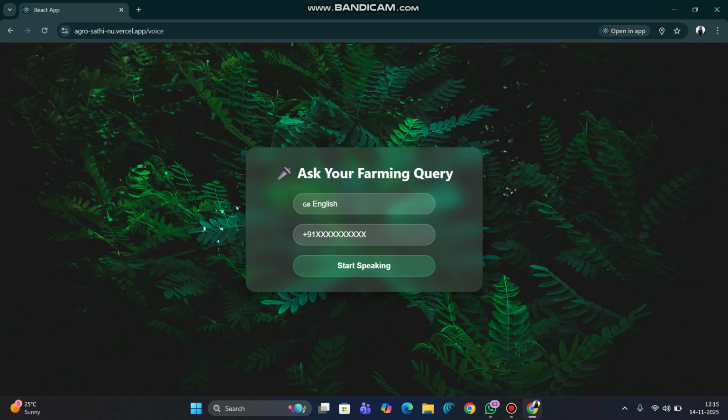Okay. So here you can see we have currently implemented two local languages, and one is the universal language, English. We can upgrade it more. Again, here a number. So why a number? Because we have to make this thing farmer friendly. So that's why we have integrated WhatsApp in it. What WhatsApp does is it stores all the queries and the responses coming from the API. So let's start. Let's take Hindi, add our number, and when we start speaking, it will capture the voice and generate a response based on that.